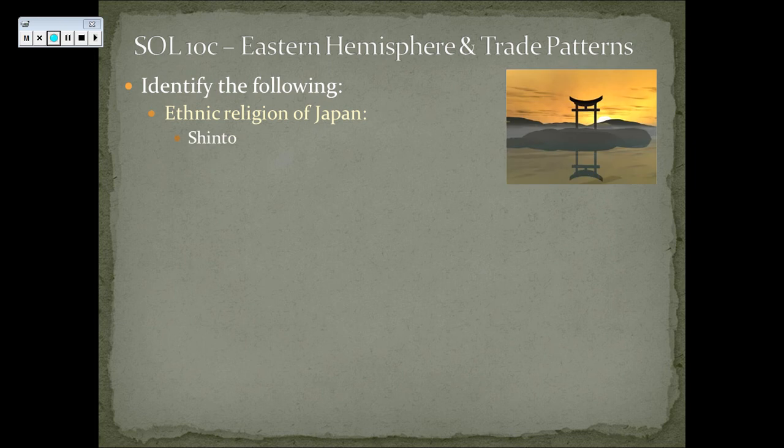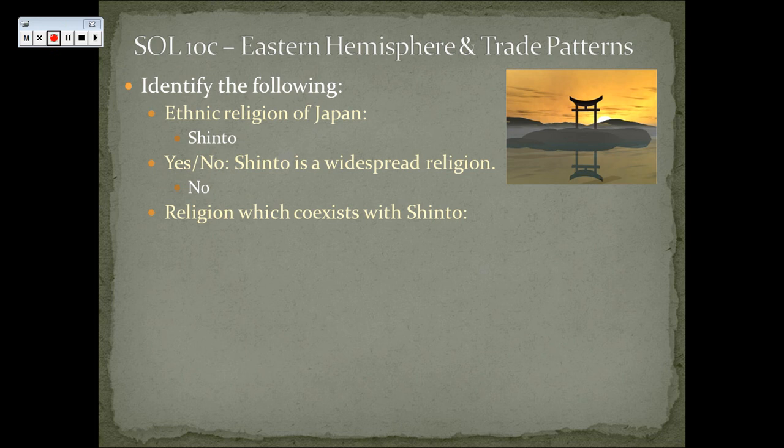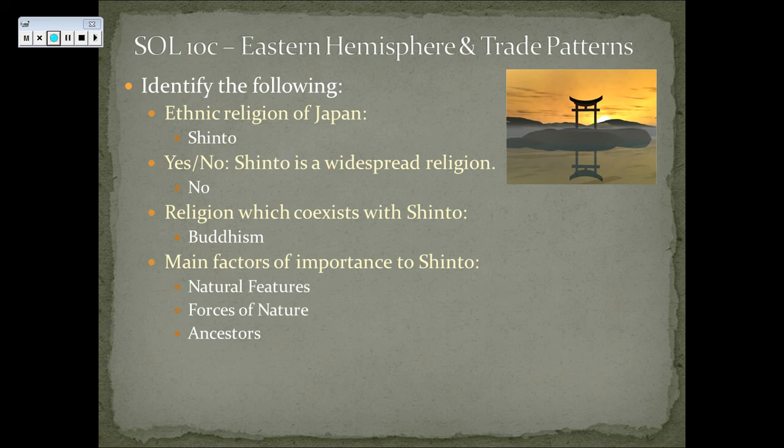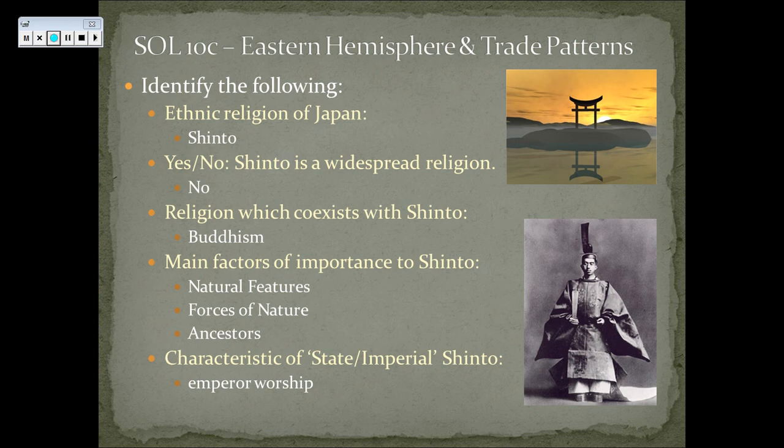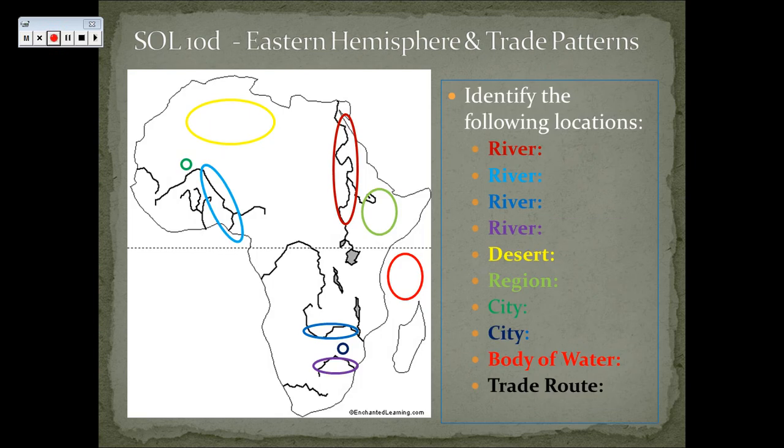The ethnic religion of Japan is known as Shinto. Alright, Shinto, yes or no, is a widespread religion. No, it is very much just in Japan, nowhere else. It coexists with Buddhism. They have some similar teachings. And the main factors of importance to remember in Shinto is they place an emphasis on natural features, forces of nature, and ancestor worship. The characteristic of state and imperial Shinto is that they viewed the emperor as being divine. So they viewed the emperor as a deity.